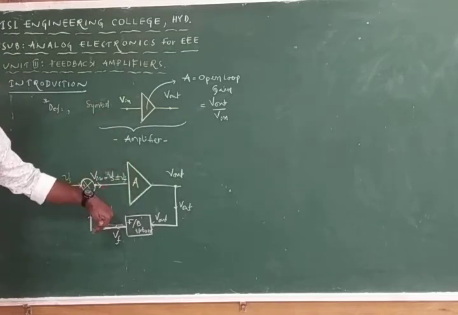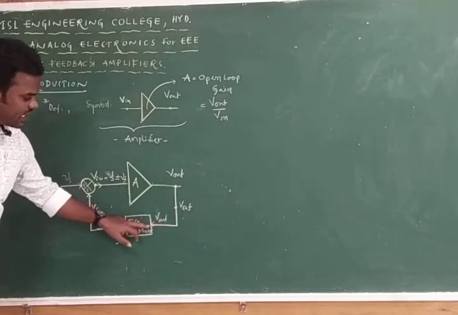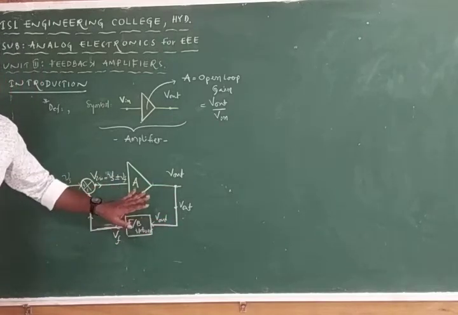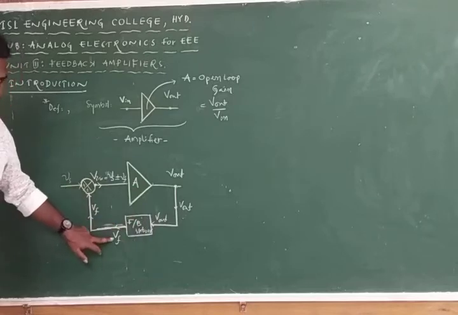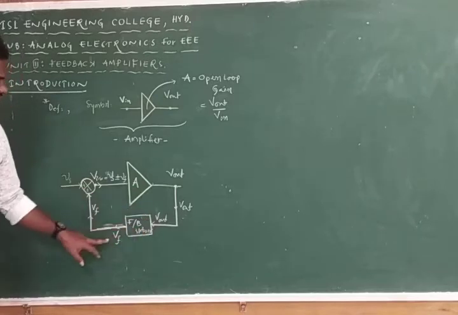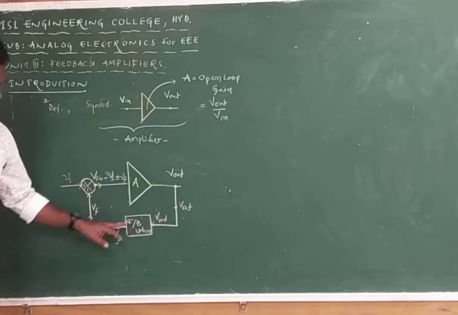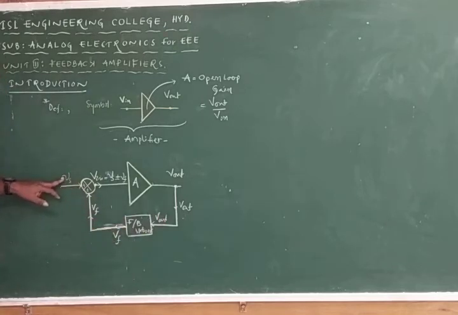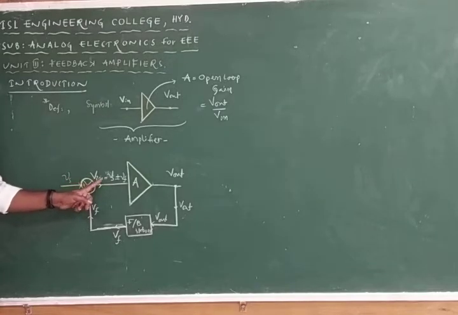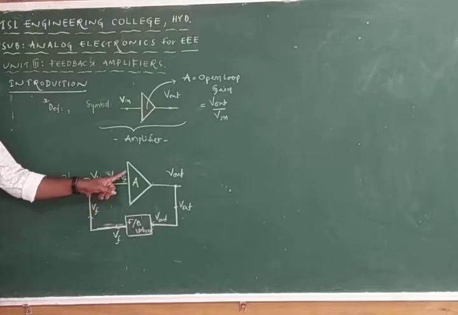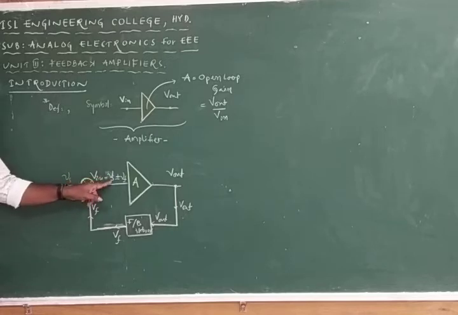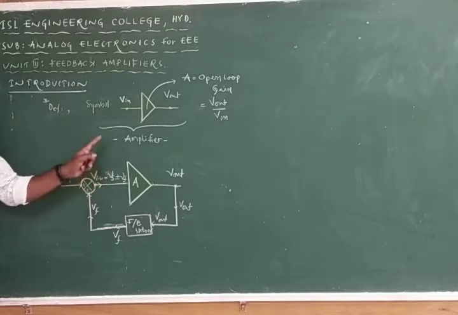Now we are introducing the feedback network, so that this line carries the total Vout, but we don't require the total Vout. We require only a small amount, that is Vf, and by making use of the feedback network we have reduced Vout to Vf. Now we have added this Vf to Vs, and that will be the next signal, Vn. Vn is equal to Vs plus or minus Vf. So we can call Vin equal to Vs. If both are plus, it will be Vs plus Vf. If this is plus and this is minus, Vin is equal to Vs minus Vf.